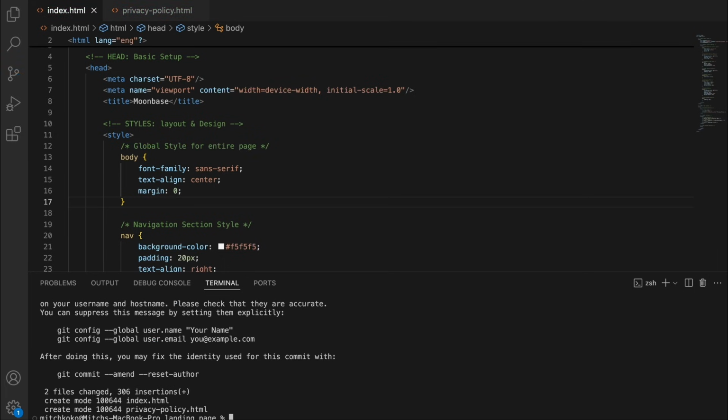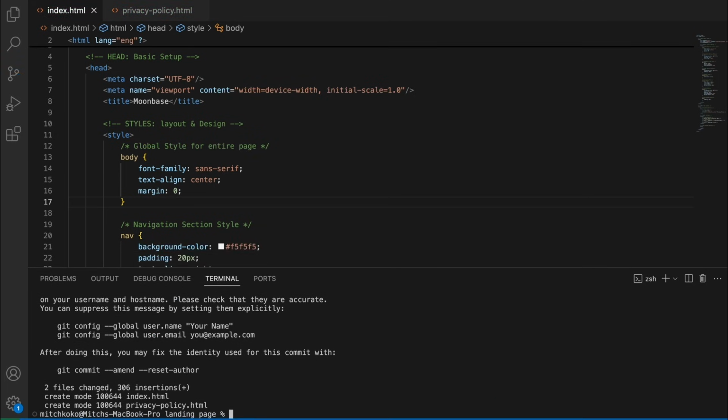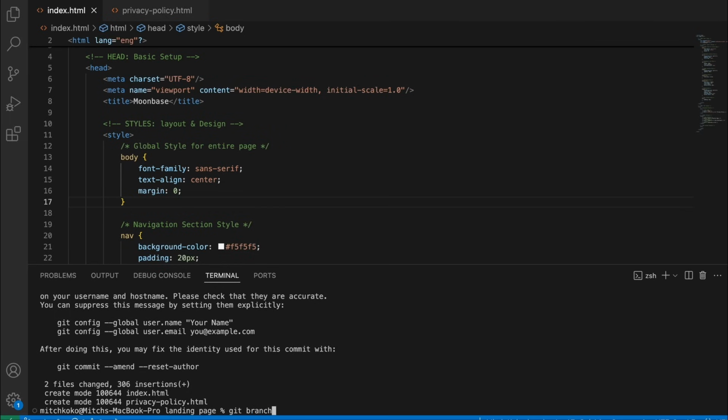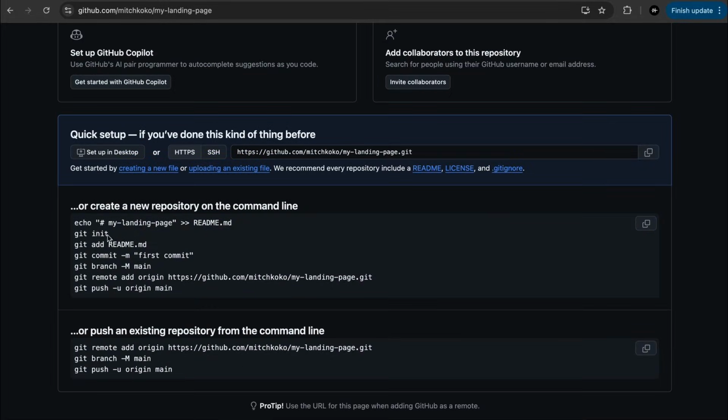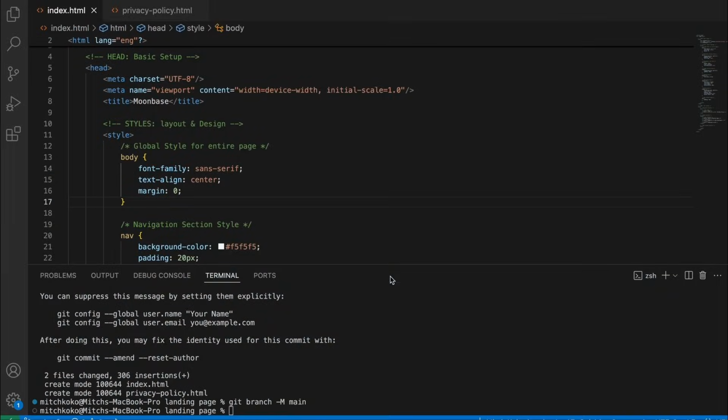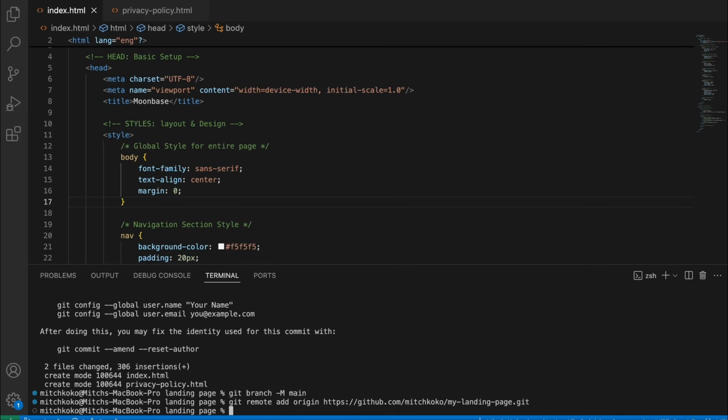Beautiful. Then we can go to our branch. So git branch main. So I'm actually just copying all of these instructions here, as you can see. So let's remote add origin to that repository we just created. And then we can finally push it.